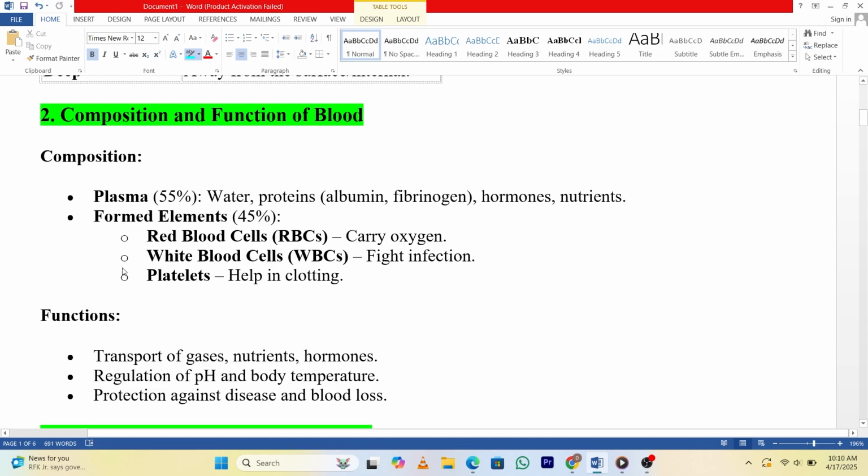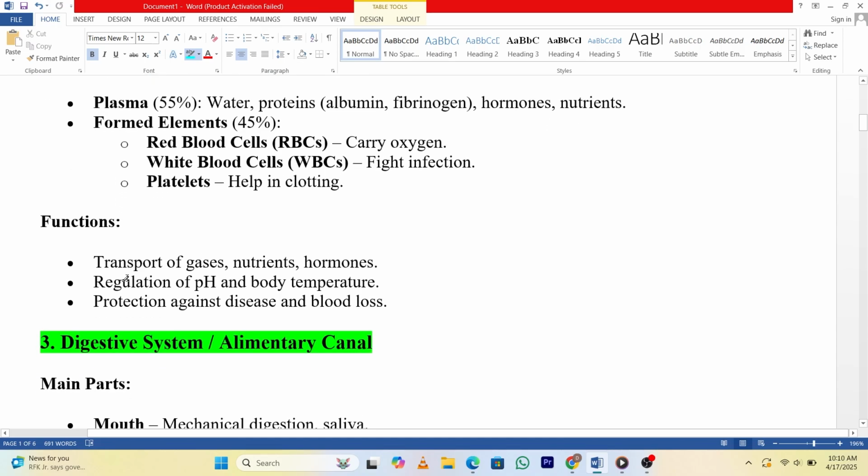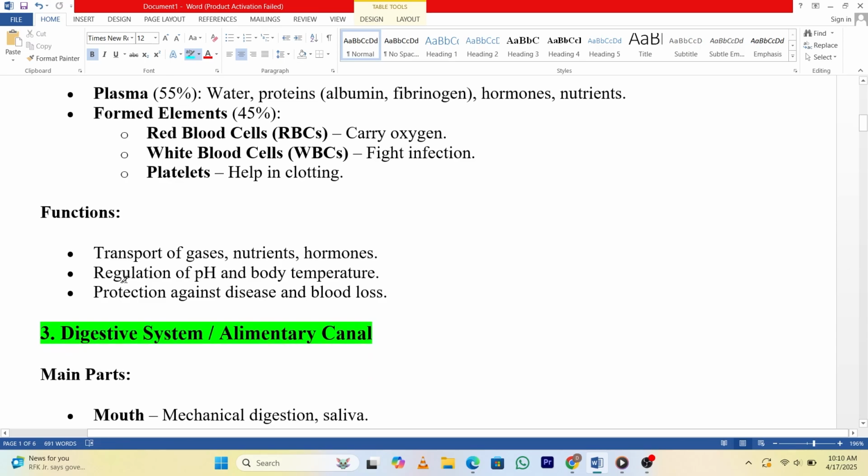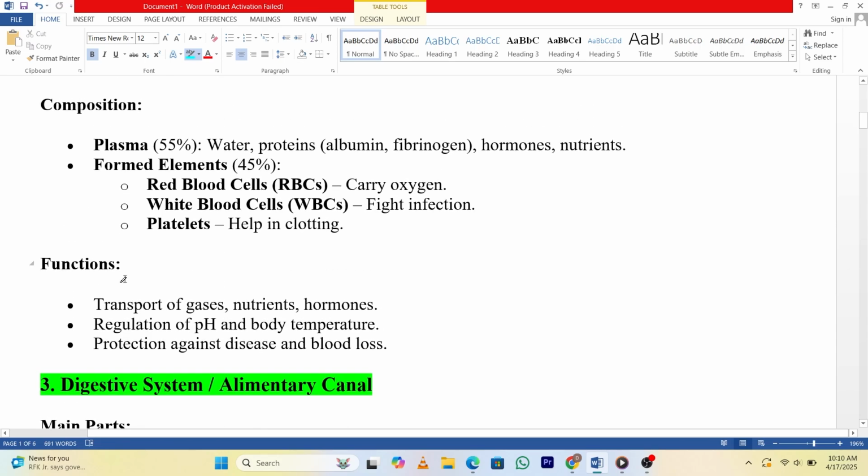Functions. Transport of gases, nutrients, hormones. Regulation of pH and body temperature. Protection against disease and blood loss.